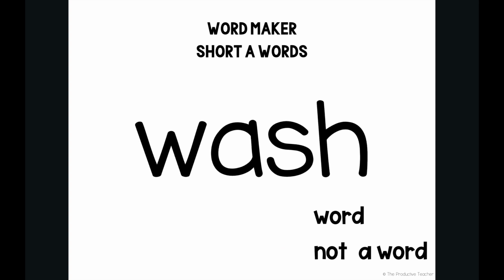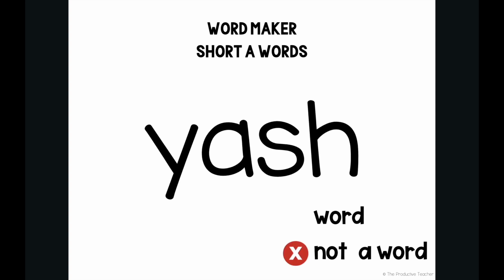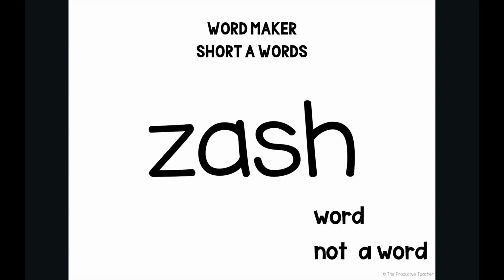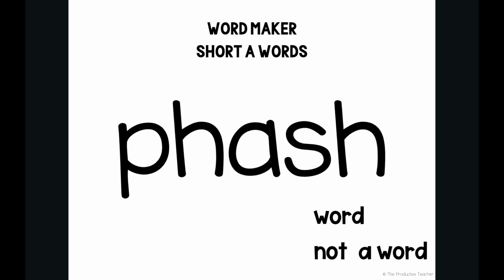Wash. Wash is not a word, and we are working on the ash word family right now. Wash is spelled this way. After the letter W, the letter A can make the ah sound. So this word is wash, but it is not "ash," which is what we're looking for. Yash. Yash is not a word. Zash. Zash is not a word.